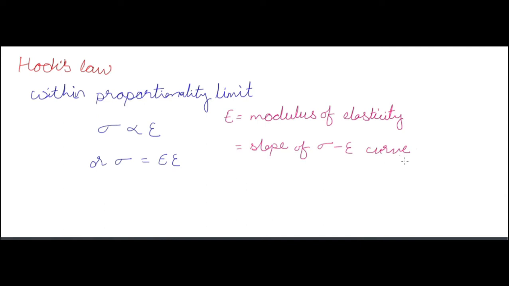Up to the proportionality limit, the stress strain curve is a straight line, so this is nothing but the equation of a straight line, where sigma is equal to E times epsilon, E being the slope and epsilon the strain. So stress is directly proportional to strain within the proportionality limit, and E is the modulus of elasticity or slope of the stress strain curve.